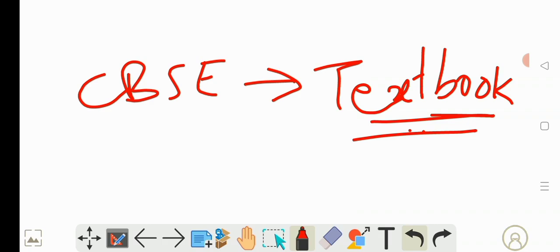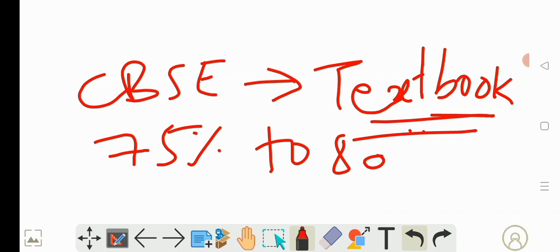Only the way of asking may change, but the topic will only be from the textbook. So if you read the textbook properly and learn the definitions, everything, you will score definitely 75% to 80%.